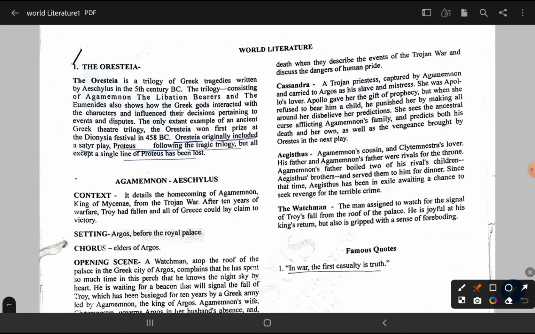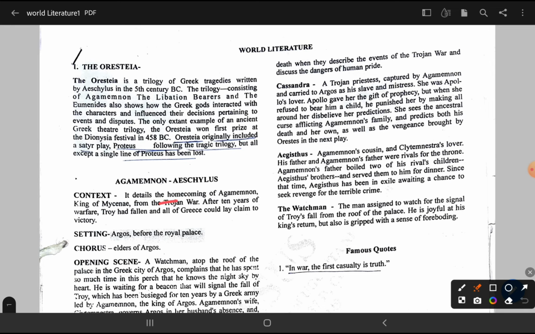The only example of an ancient Greek trilogy that survives, this won first prize at the Dionysia festival in 458 BC, and it originally included the satyr play Proteus following the tragic trilogy, but all except a single line of Proteus has been lost. So let's discuss its context.